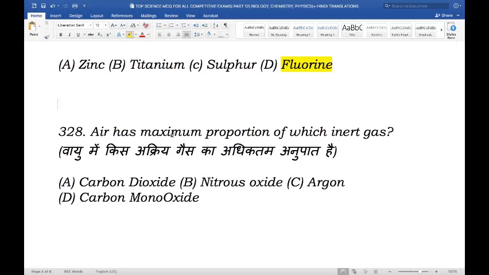Next question. Air has a maximum proportion of which inert gas? Is it carbon dioxide, nitrous oxide, argon, or carbon monoxide? So air has a maximum proportion of which inert gas? And the right answer here is argon. There are 6 naturally occurring noble gases, which are helium, neon, argon, krypton, xenon, and radon. Argon makes up 0.94% of Earth's atmosphere.